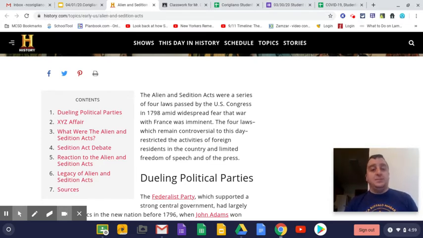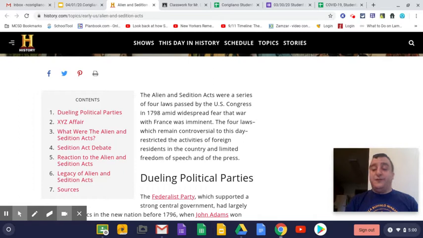So John Adams ran for president and won the presidency in 1796. 2 years later, in 1798, that's when the Alien and Sedition Acts were passed, as you can see right here, guys. And I just read off the answer to question 1, by the way, for when were the Alien and Sedition Acts passed. They were passed in 1798.